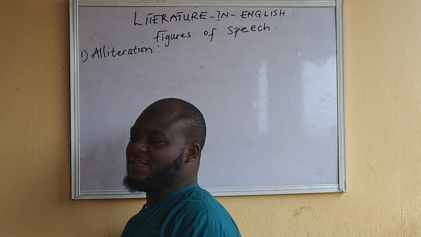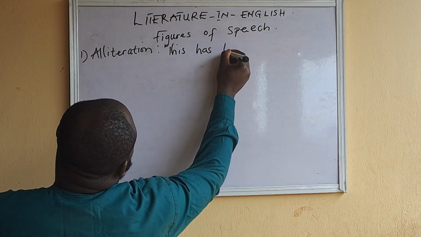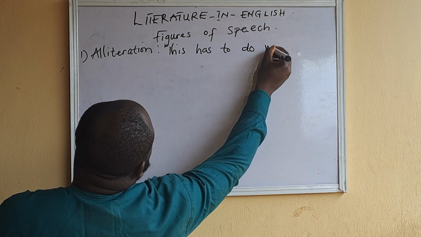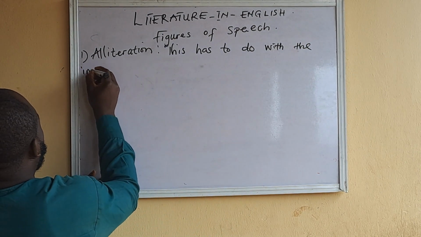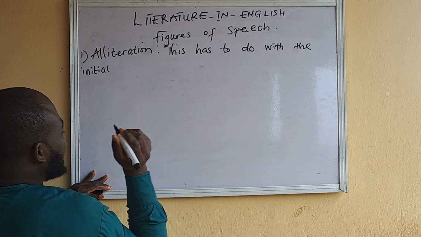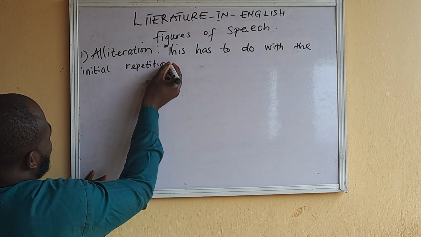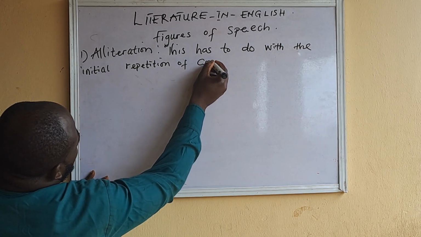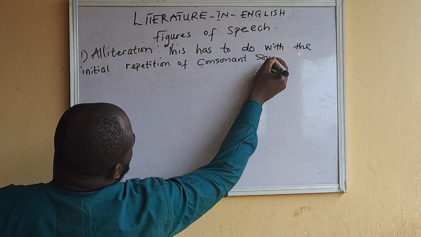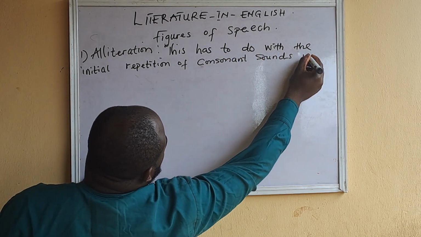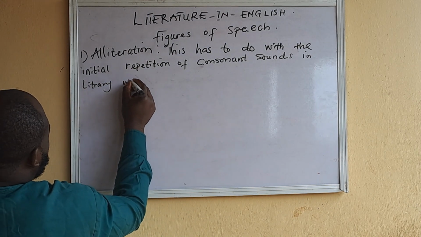Then let's write the note. This has to do with the initial repetition of consonant sounds in literary works.